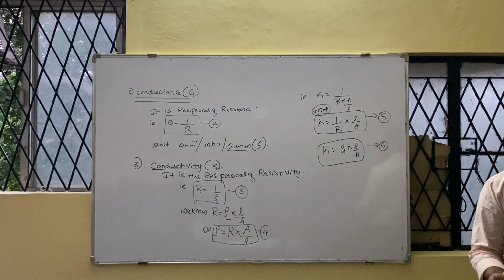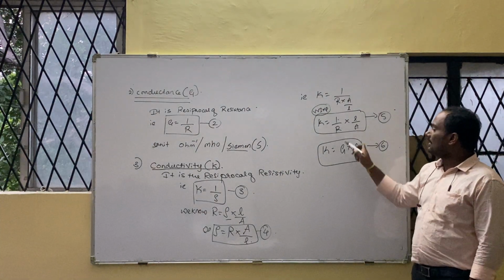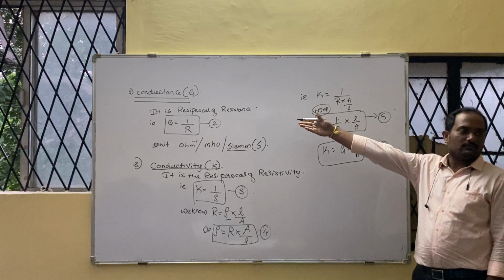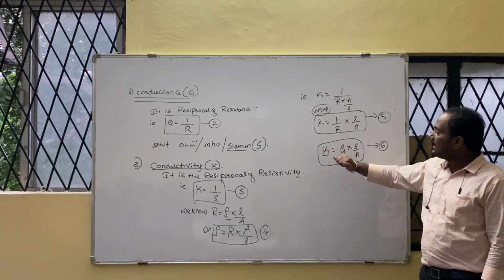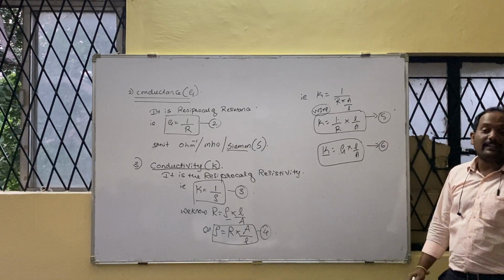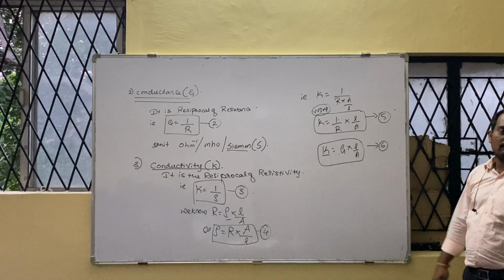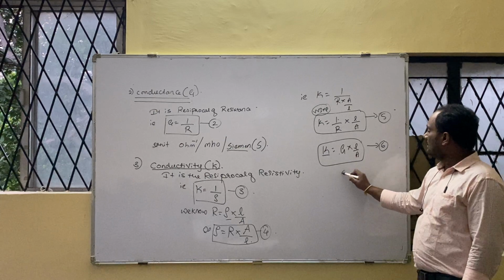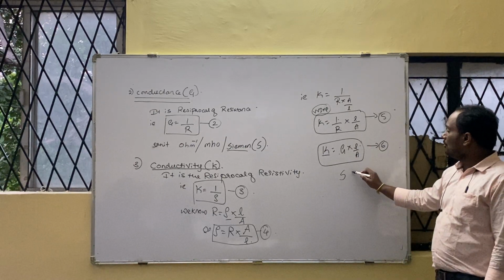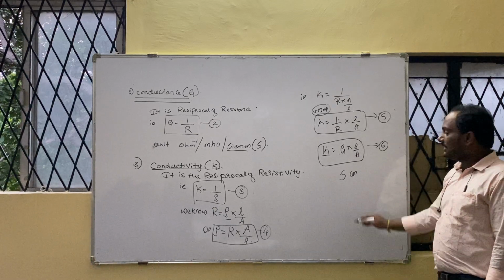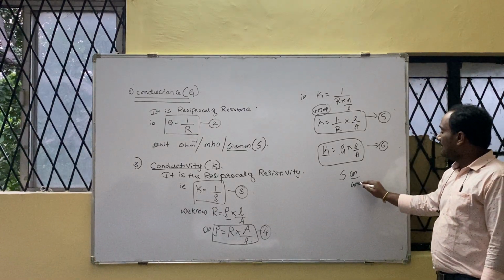What is 1 upon R? G. Just the reciprocal. See, according to equation number 2. Then can you tell me what is the unit of conductance or conductivity using this equation? G is measured in Siemens. Yes. What is length measured in? Usually centimeter, divided by area, centimeter square.